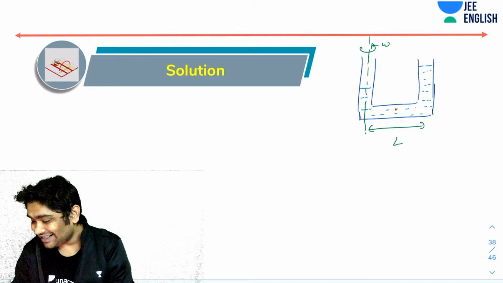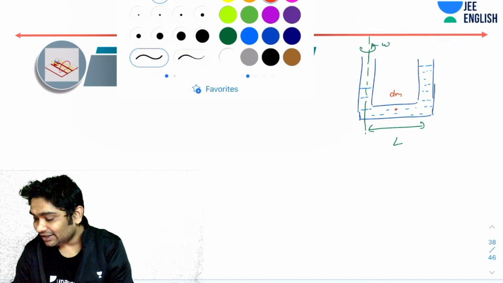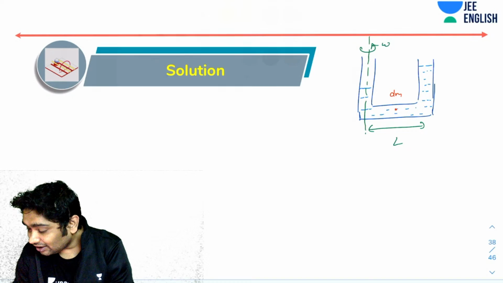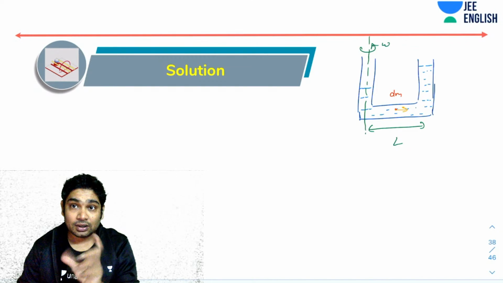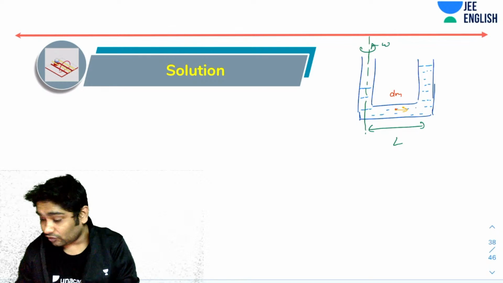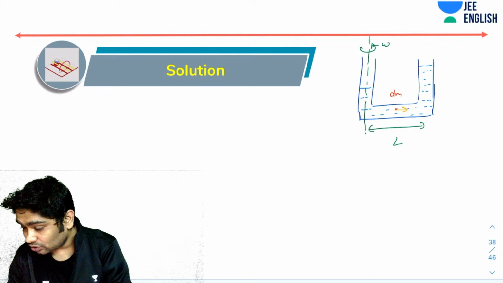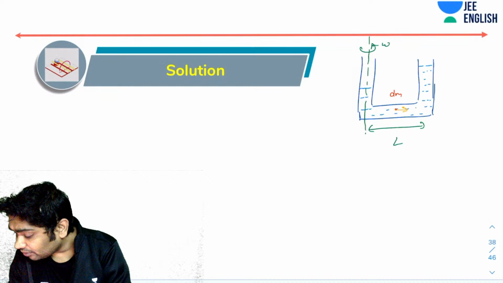If this has a small mass dm, right? So this will feel an acceleration in this direction. It will feel a force, centrifugal force, from the reference frame of the container. If I go into the reference frame of the container, this guy would feel a pseudo force, right? A pseudo force in that direction. So that will act as a component of gravity, right? So what will be the pseudo force?